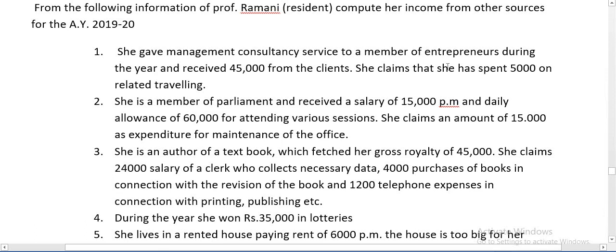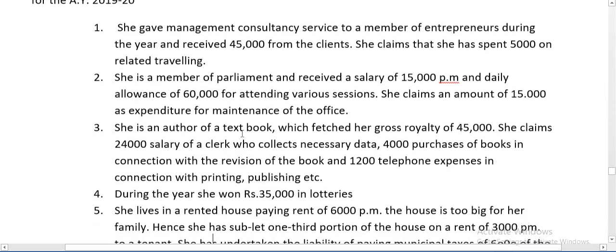She claims that she has spent 5,000 on related traveling. Second one, she is a member of parliament and received a salary of 15,000 per month and daily allowances of rupees 60,000 for attending various sessions. She claims an amount of rupees 15,000 as an expenditure for maintenance of the office.